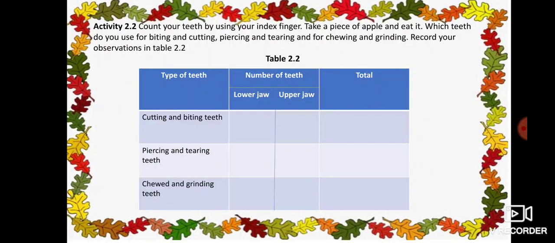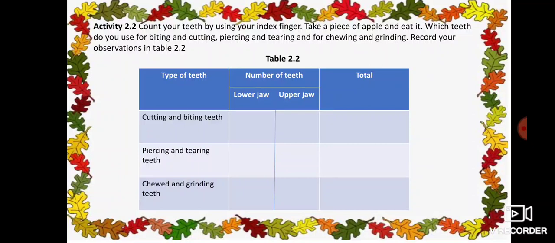See, I have given a table to complete in the last class, that is about the teeth which are used for cutting and biting the food, and the teeth which are used for piercing and tearing food, and the teeth which are used for chewing and grinding the food. In the upper jaw, how many teeth are used for cutting and biting, and the same for the lower jaw. In the second one, in the lower jaw, how many teeth are used for piercing and tearing food items, like that in the upper jaw also.